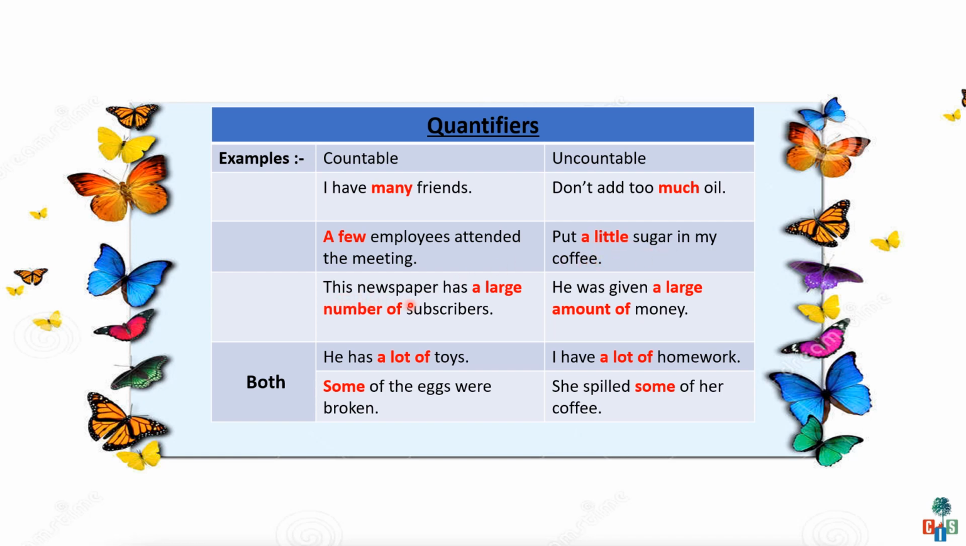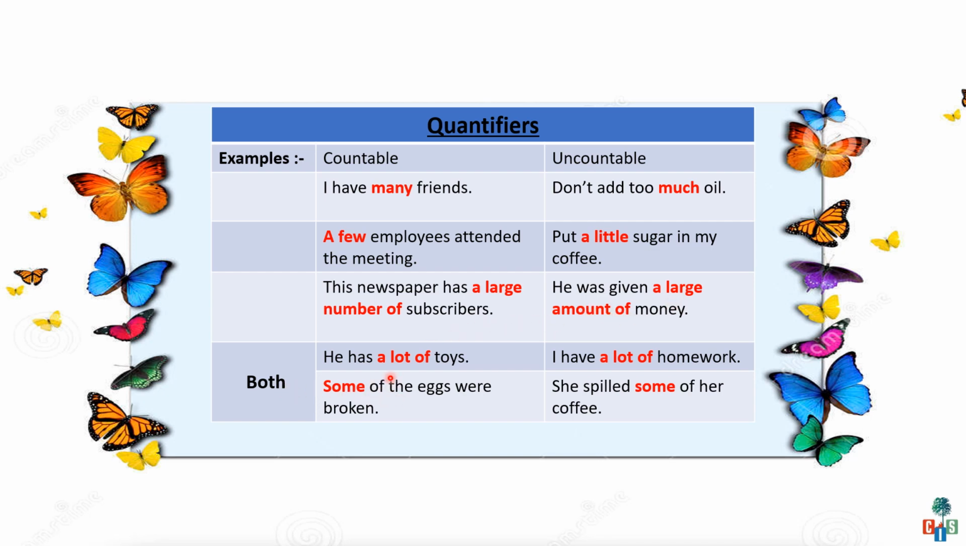Next, this newspaper has a large number of subscribers. Yes, here subscribers is a countable noun, and before that we have used a large number of. Next, he was given a large amount of money. Yes, money is an uncountable noun. So before that I have used the quantifier a large amount of.